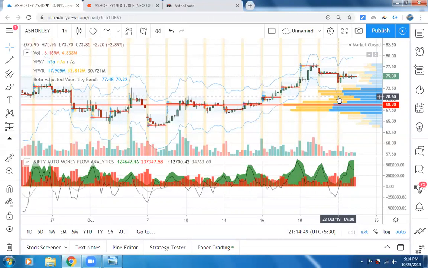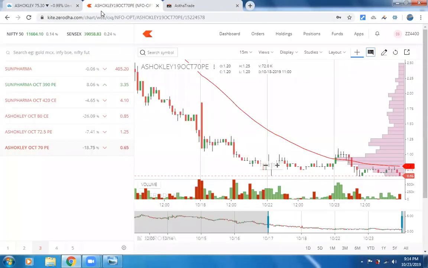This 70 PE went to 1 rupee in the morning, and it settled down at 65 paise in the day. Even during the day it reached 65 paise immediately after that first morning drop. It broke down and reached the previous day low of 65 paise. So that means it's a 35 paise profit, friends.